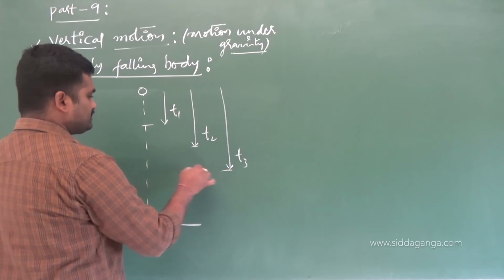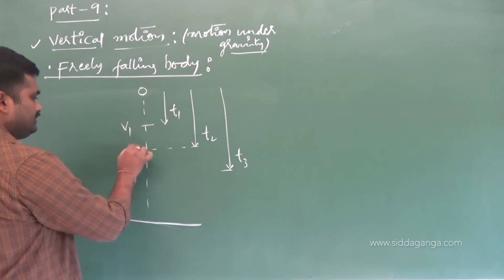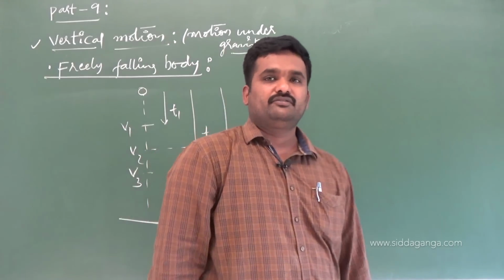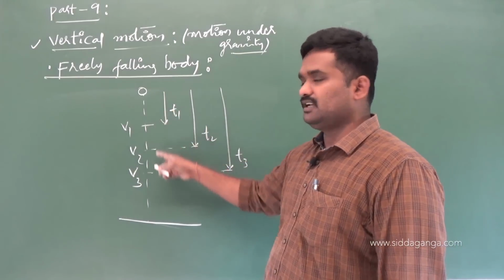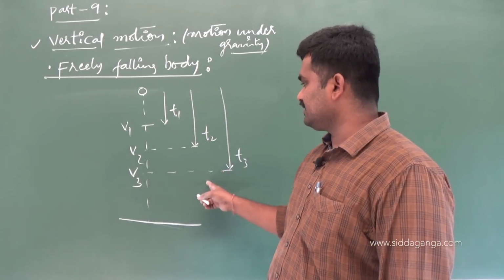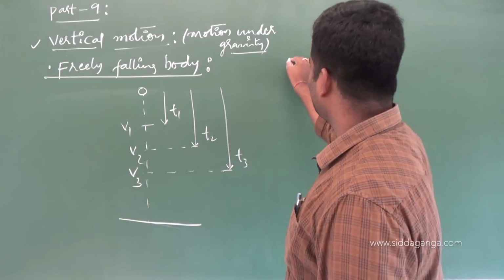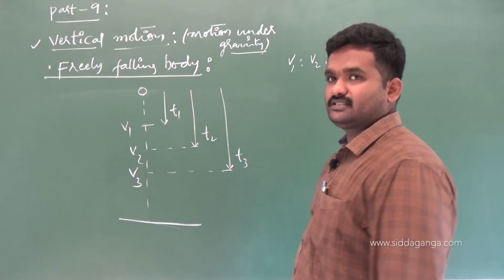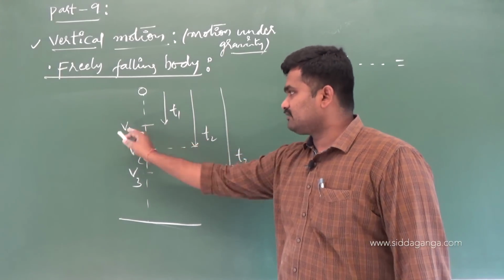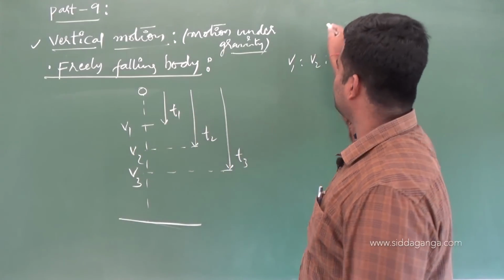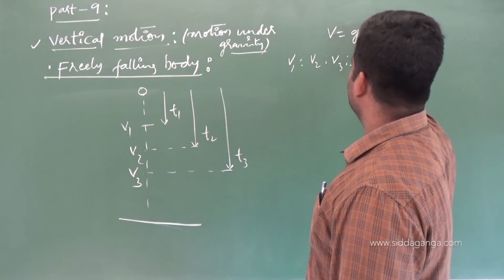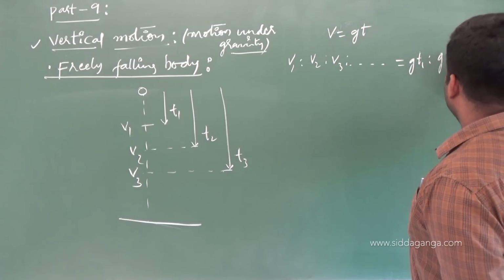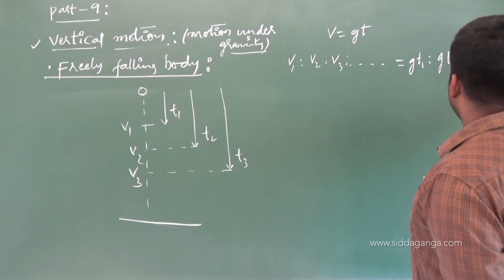Okay. So what are the velocities at these instants they are asking? This is V1 at this instant, here it is V2, at this instant it is V3 and so on. The ratio of speeds of a freely falling body after a time of T1 seconds, T2 seconds, T3 seconds and so on: V1, V2, V3 will equal how much? What will be the velocity of the body after traveling a time of t seconds? You know this relation for a freely falling body: V equals gt. So here I can write gt1, gt2, gt3 and so on.